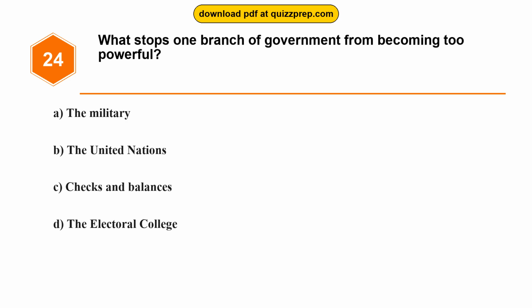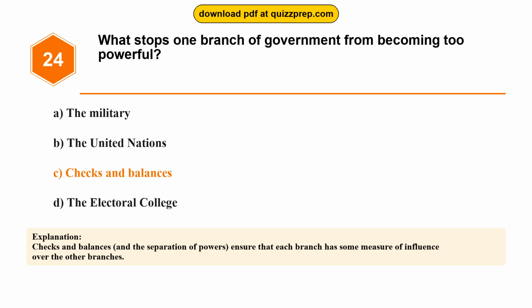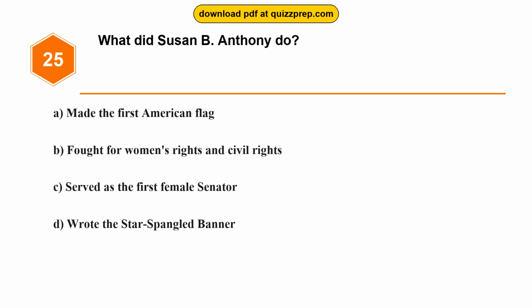Question 24. What stops one branch of government from becoming too powerful? Option A, the military. Option B, the United Nations. Option C, checks and balances. Option D, the Electoral College. The correct answer is option C, checks and balances. Checks and balances, and the separation of powers, ensure that each branch has some measure of influence over the other branches.